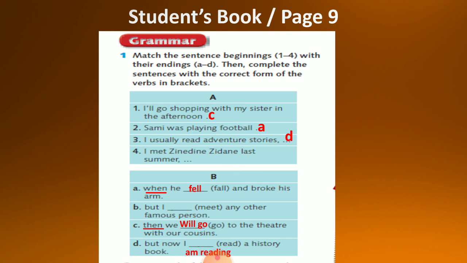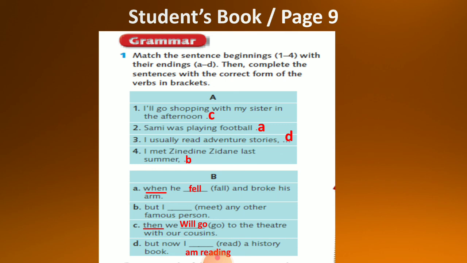Finally, number four, I met Zainuddin Zaidan last summer, but I meet any other famous person. Now here four will match with B, and the verb in B, meet, will be in the negative form. So I met in the past Zainuddin Zaidan last summer. Now the words last summer tell us that it happened in the past.